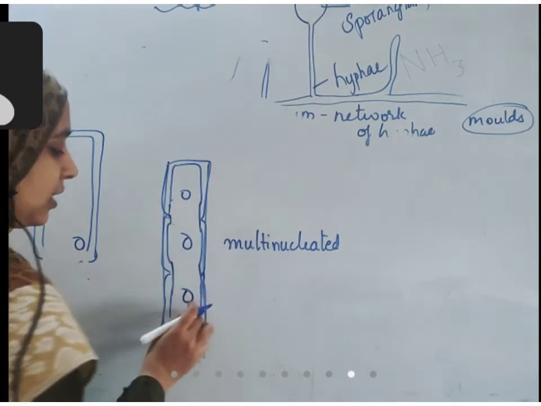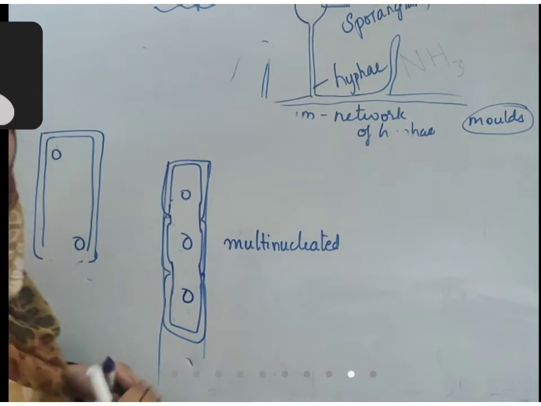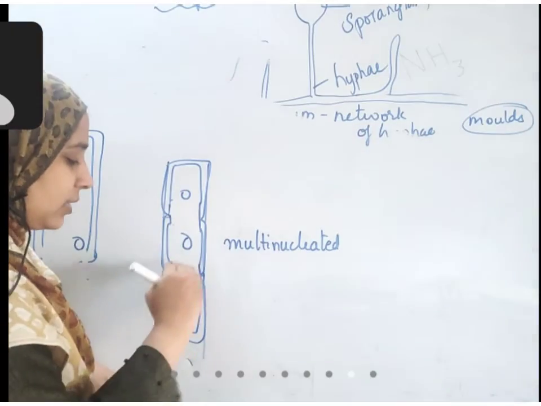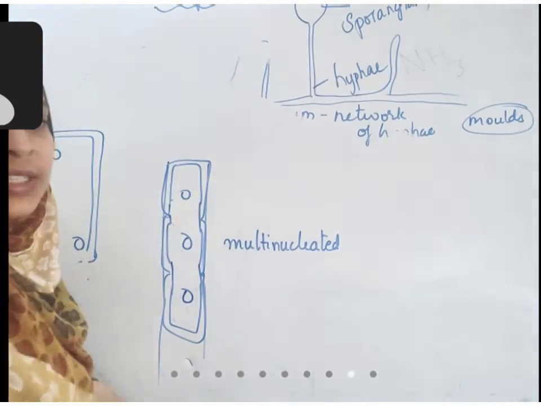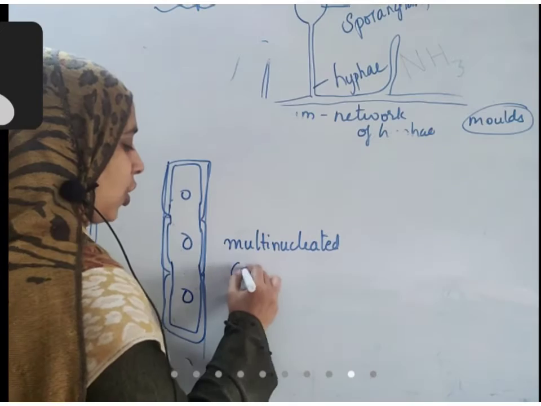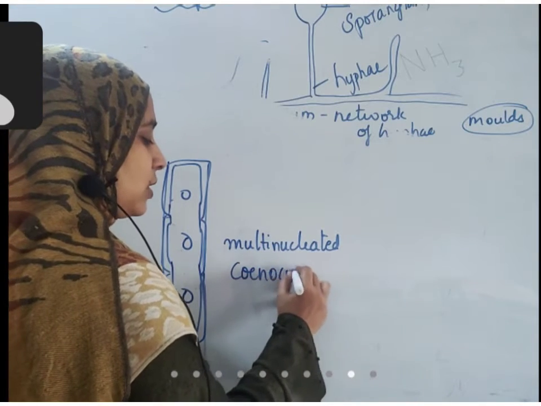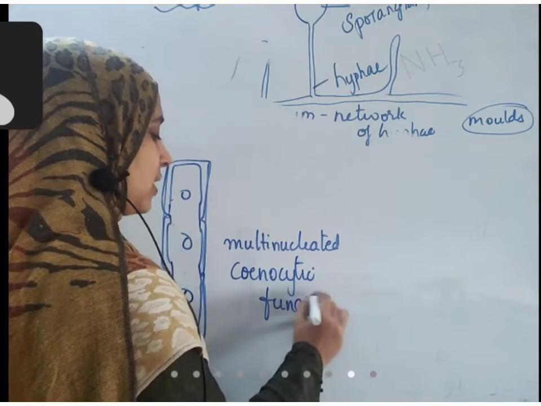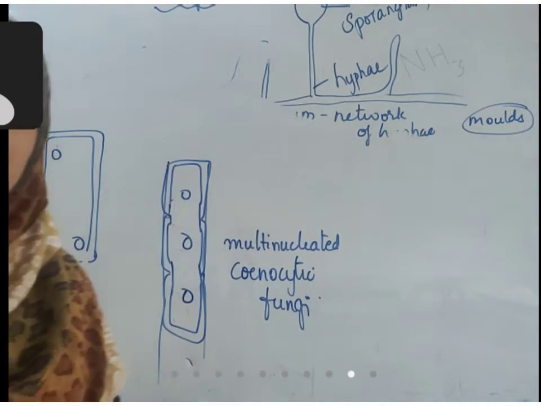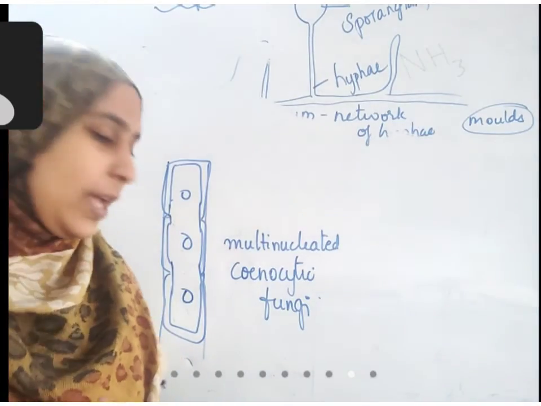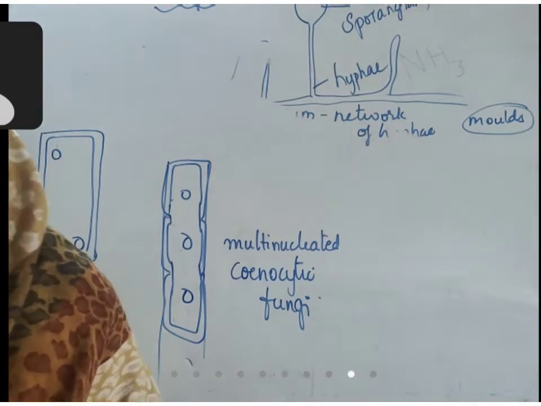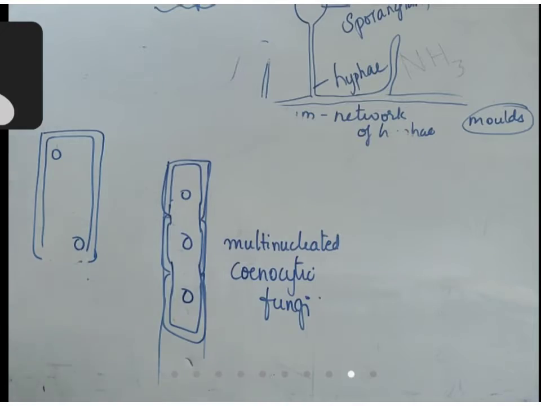Multinucleated. This type of fungus, which does not have a wall between, where the cell wall is absent between the cells, is called cenocytic fungus. They are called cenocytic fungus. At that time, multiple nuclei are present. More than one nucleus is present in cenocytic fungus. Okay, that is about the structure.